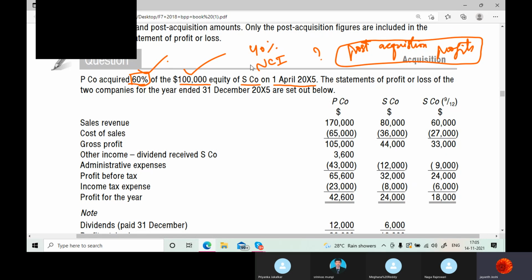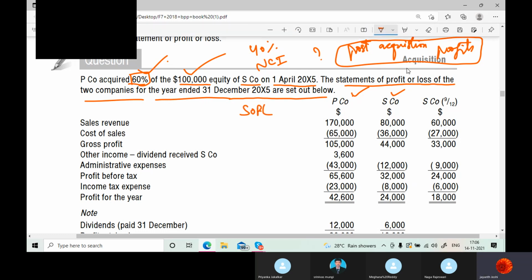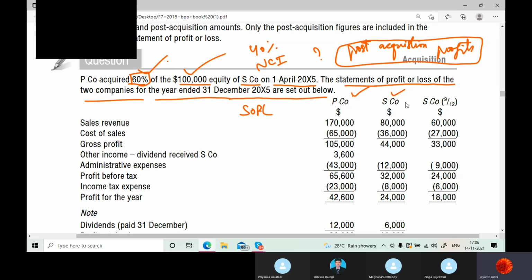Now you will see what changes they are doing. The statements of profit or loss of the parent company and subsidiary company for the year ended 31st December 2005 are set out below. You can see they have converted all the subsidiary company's figures to post-acquisition figures.